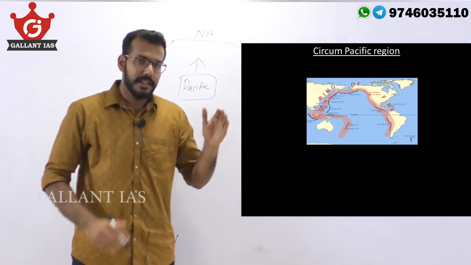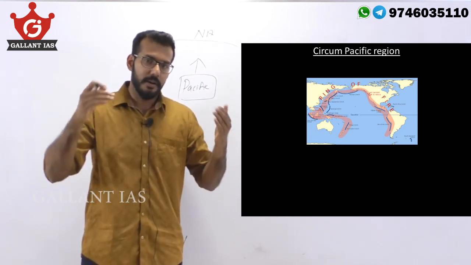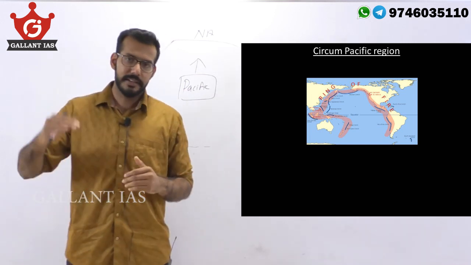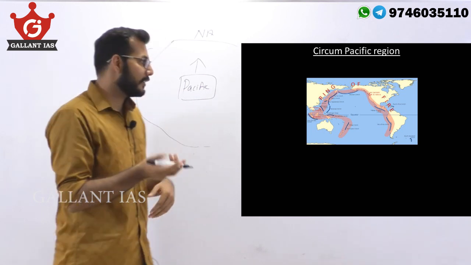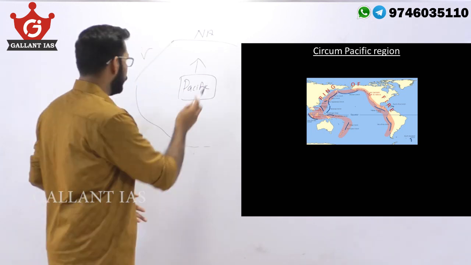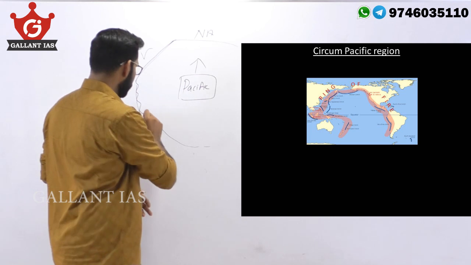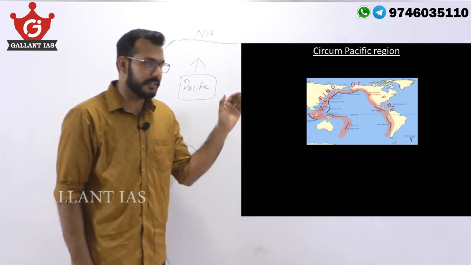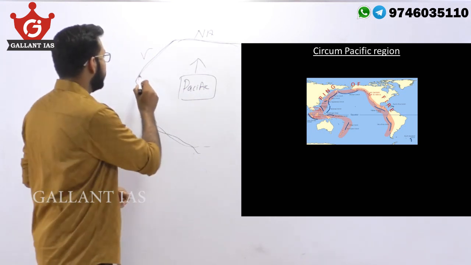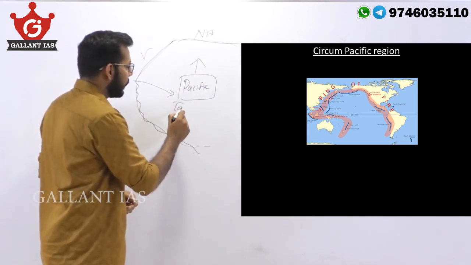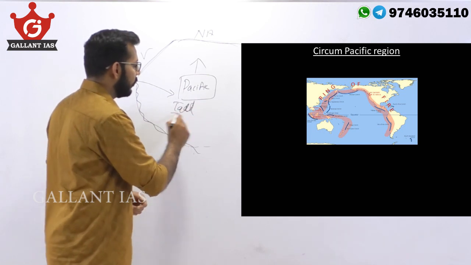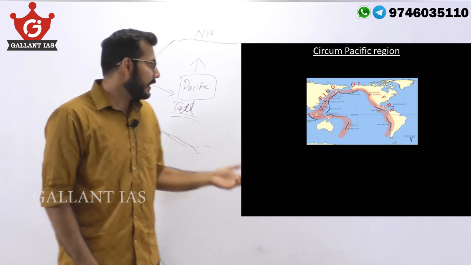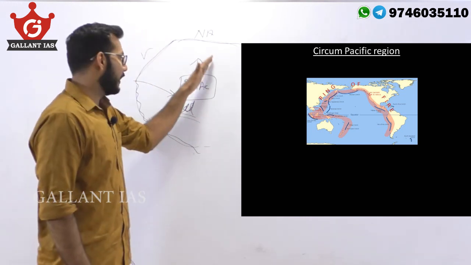Because the Pacific plate is an oceanic plate, it is much denser than the continental plate. Thus, it subducts and creates conditions for volcanism. So you can find volcanoes along the entire line of plate contact of this plate. In fact, Taal volcano, which we have seen in the beginning, which erupted recently in Philippines, is a part of this chain of volcanic activity.